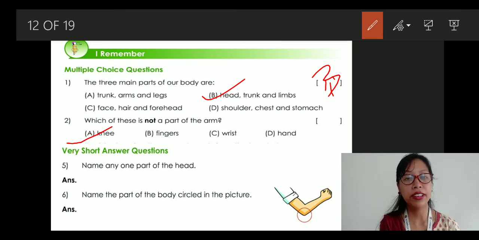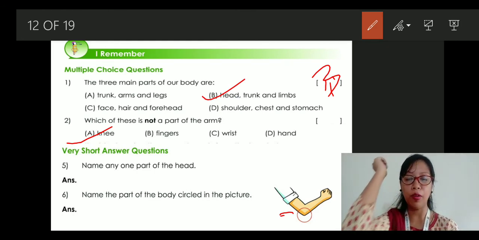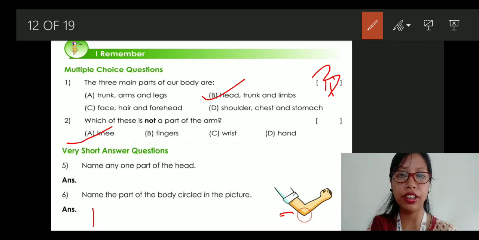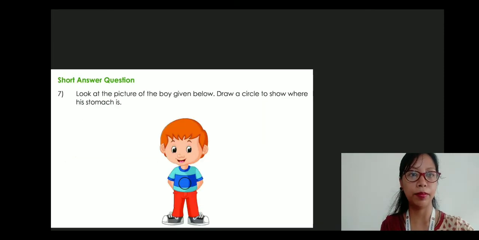Then number 6, name the part of the body circled in the picture. So there is a picture and this circle is here, right? So what is this? This is called elbow. So you are going to write here elbow, E-L-B-O-W. Clear?